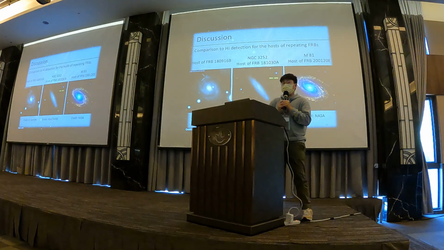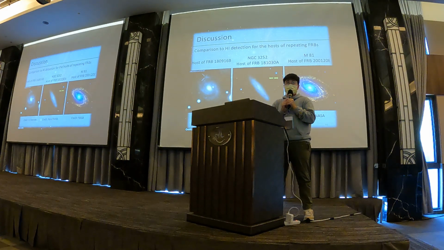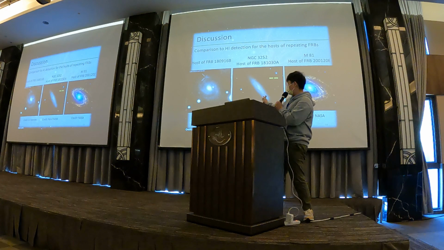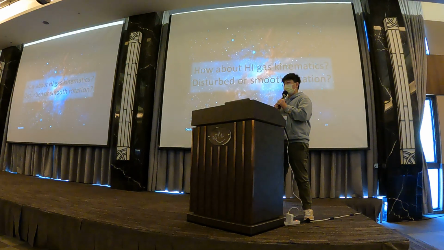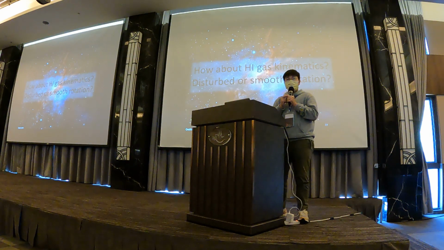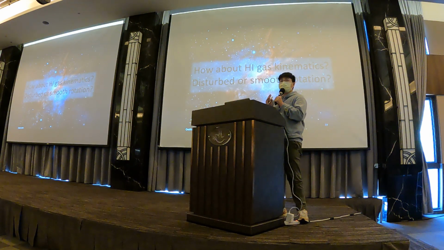And we also compare our results with the HI detection of the 3 repeating FRB hosts. Our target is a non-repeating one, and these are repeating ones. So how about the HI gas kinematics? Do you think it's disturbed or smooth rotation?